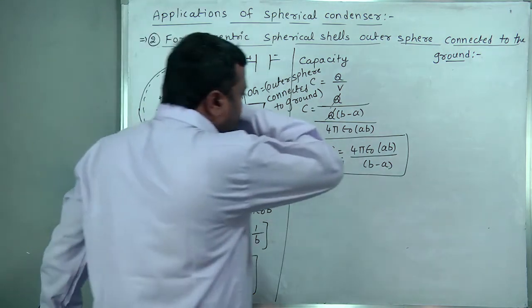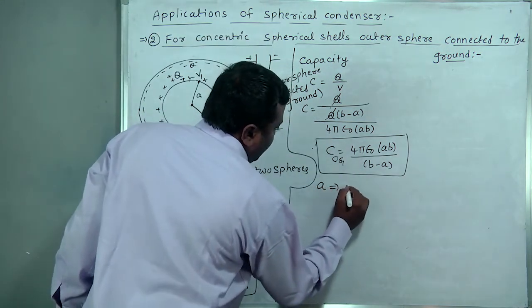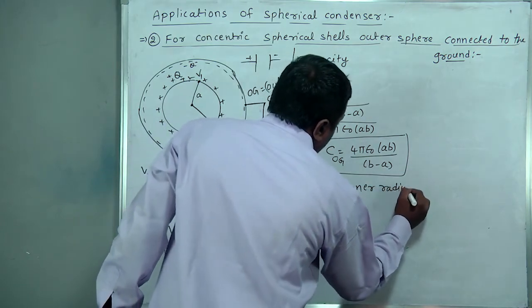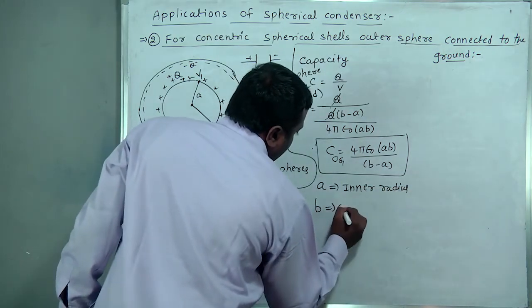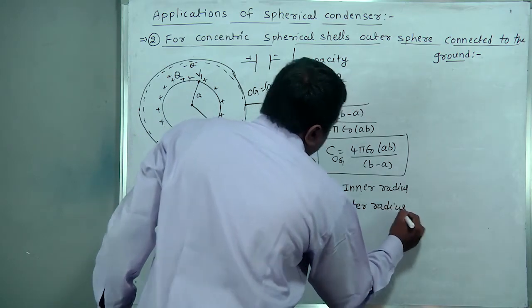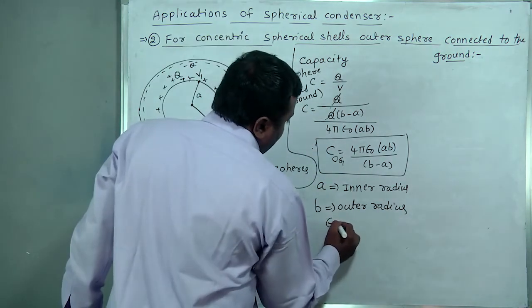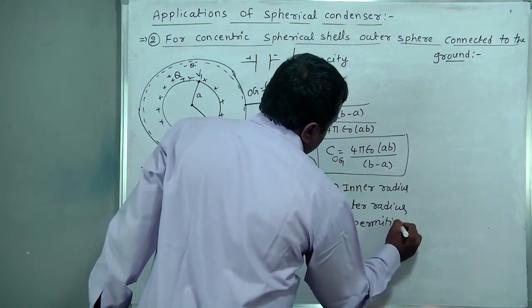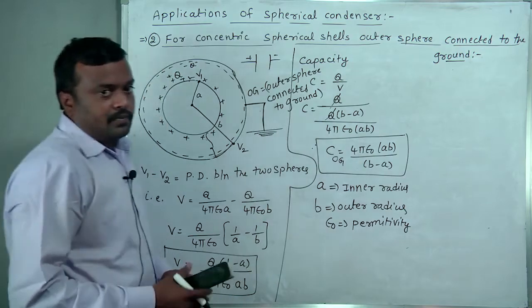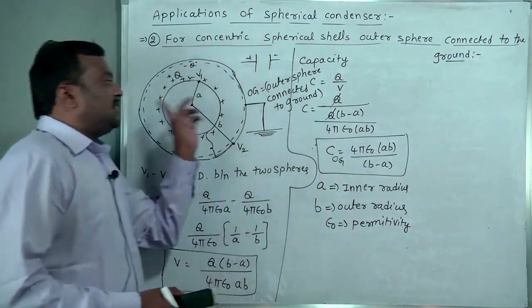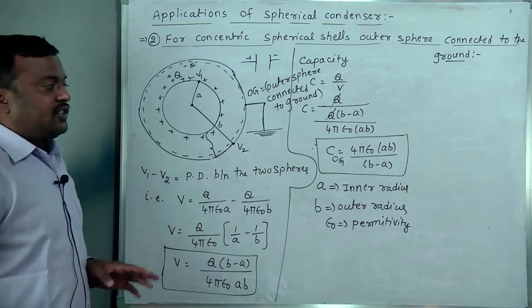Here you see A is the inner radius and B is the outer radius. From this formula you observe that epsilon naught is the permittivity of the medium. Capacity depends only on these characteristics, not on the charge and potential difference.